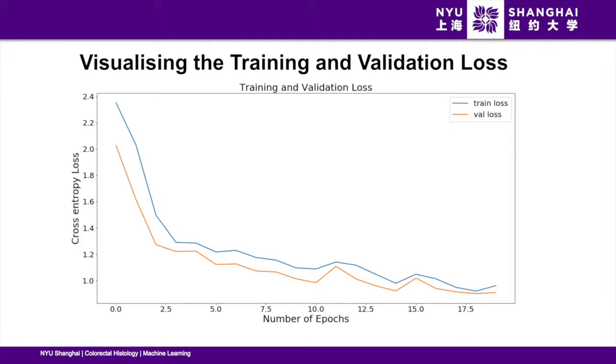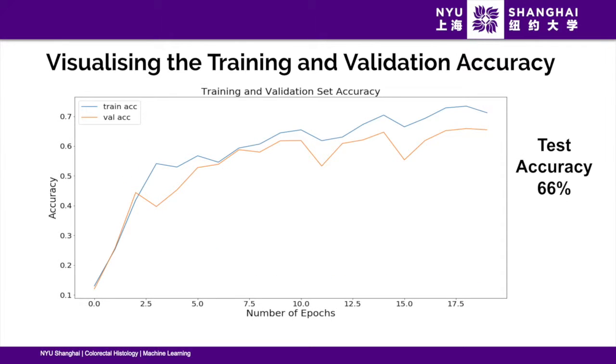Let's visualize the training and validation loss. We could see that our training and validation loss gradually decreased over time and we did not run into the problem of overfitting our data. Therefore, we did not have to try the early stopping regularization technique. Let's visualize the training and validation accuracy. We could see that after training our base CNN architecture from scratch, we were able to hit an accuracy of around 60 to 70%, with a test accuracy of 66%. However, we realized that training our base CNN architecture from scratch would not be a really good idea because we still did not have a large number of data points.